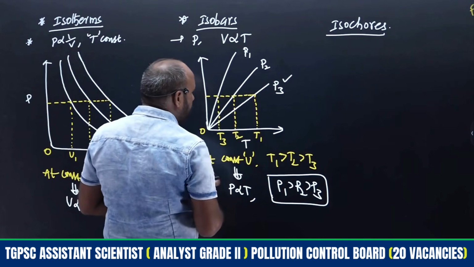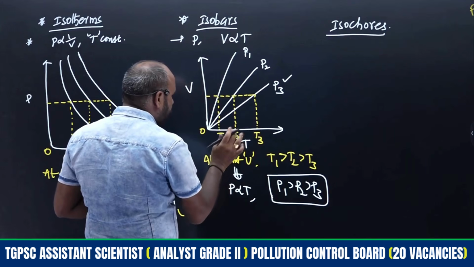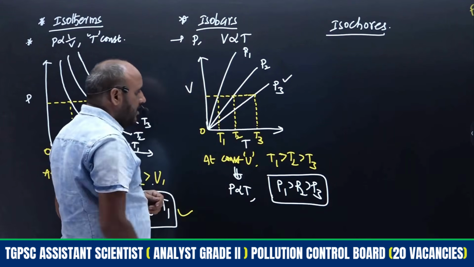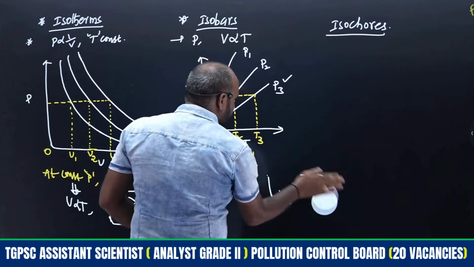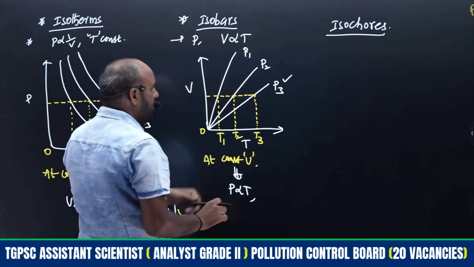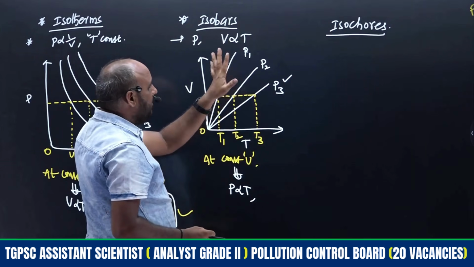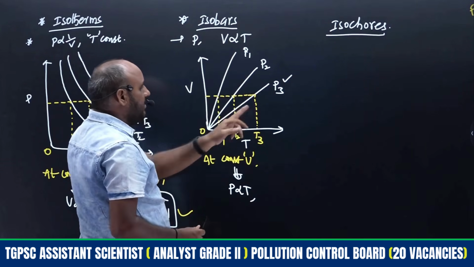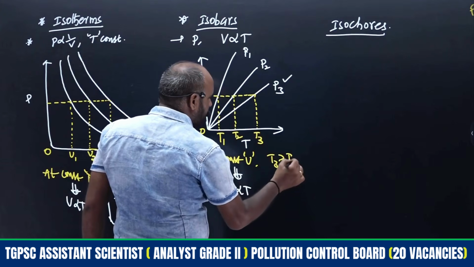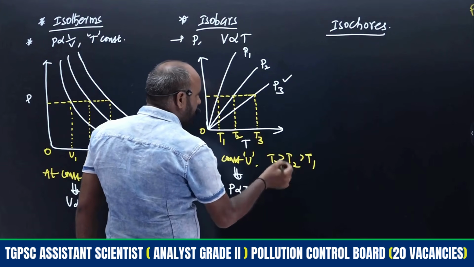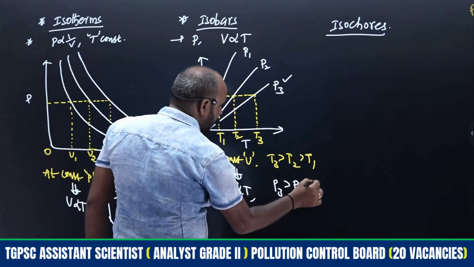P3 is there, so what about the corresponding relation? T3. And here T1. So what is the relation in this case? Both are correct only. As I am changing, I am expressing. Depending on the given data only we will get the answer. So T3 will be more here, then T2, then T1. So the corresponding P3 also will be more. Therefore P3 is greater than P2 is greater than P1.